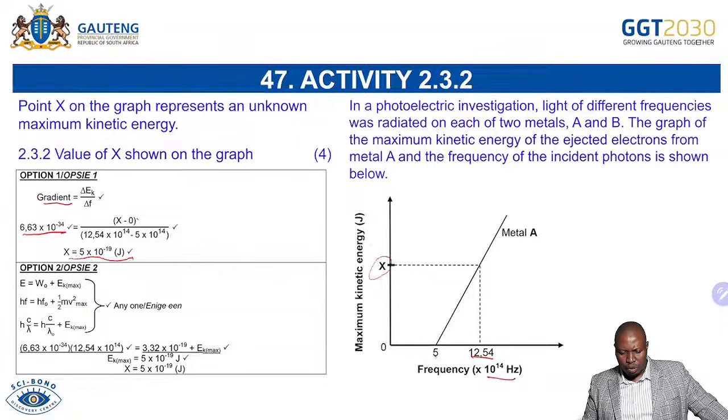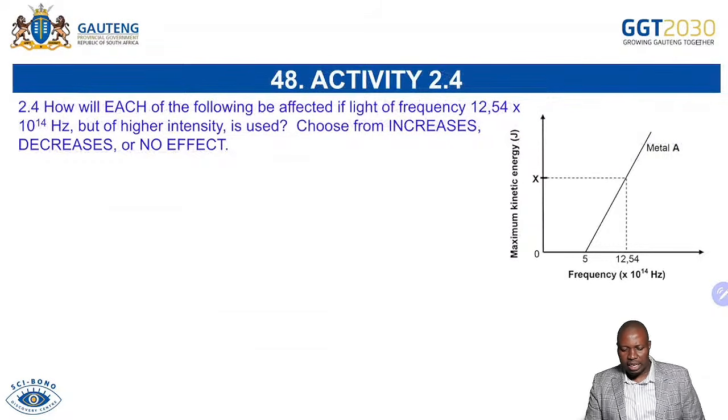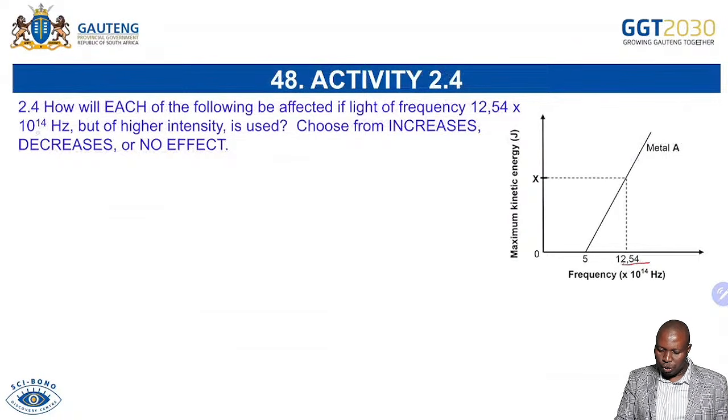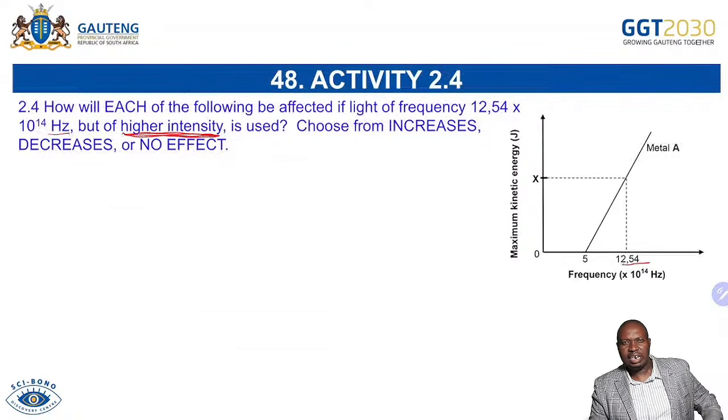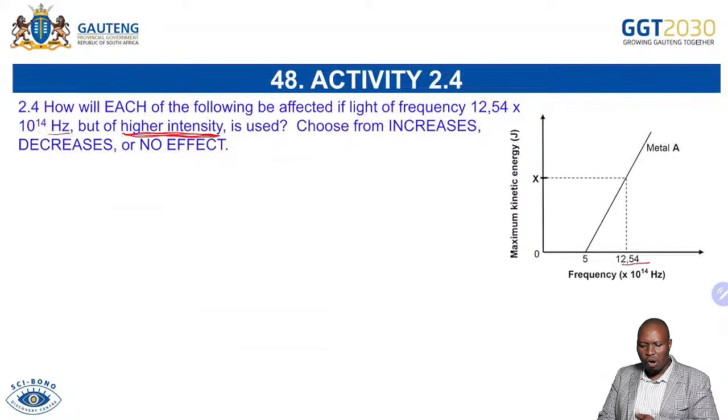And then you did well, and then they ask a question now, say, how will each of the following be affected if light of frequency 12,54 times 10 to the power of 14, but of higher intensity? I want you to have understanding. Learners have a problem with this issue of intensity. Remember, when you say intensity, we're increasing the brightness of that color.